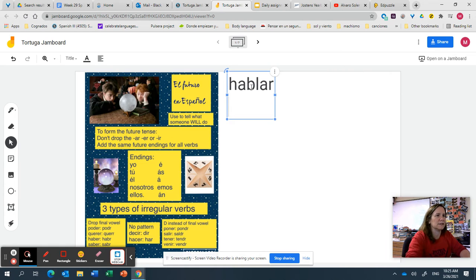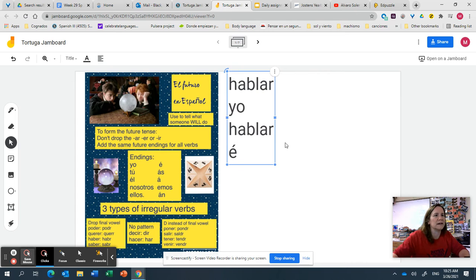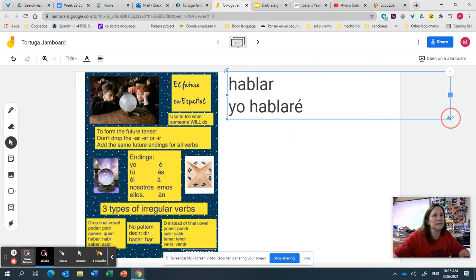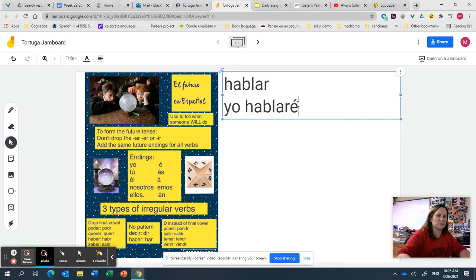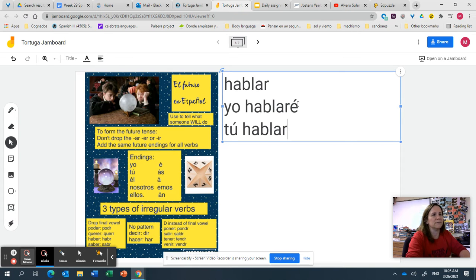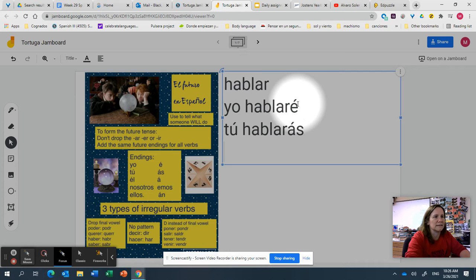For example, for the yo form of hablar, I would leave hablar and then just add the accented é: hablaré. So the yo form of hablar is hablaré. And then for the tú form, you would use hablar again, not dropping anything off, and then add ás: hablarás.